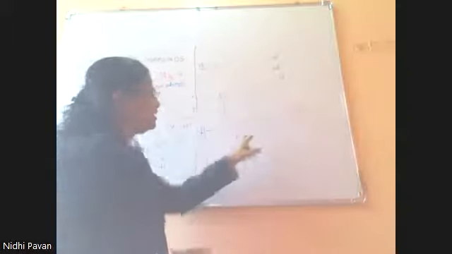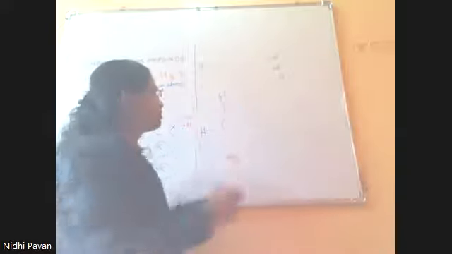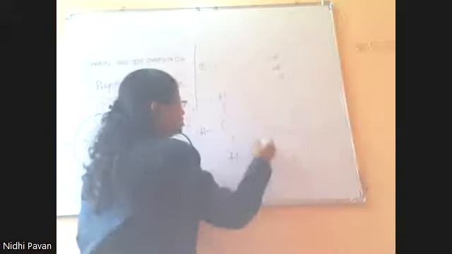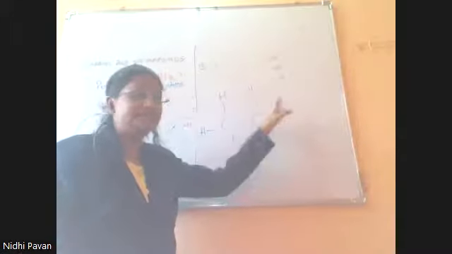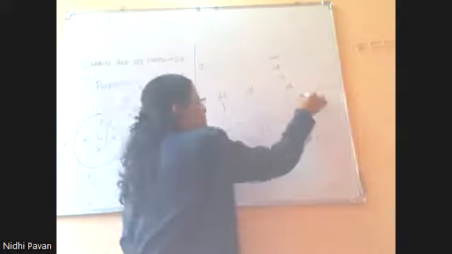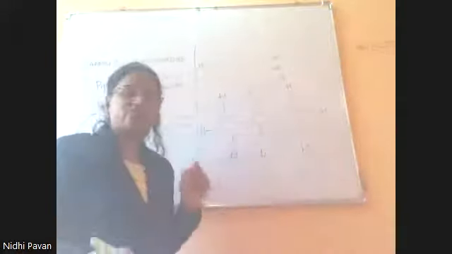This carbon has 2 hands, so here it needs only 2 hydrogen. This has only 1 hand, other 3 hands are free. So 1, 2, 3. This is the skeletal structure of propane.